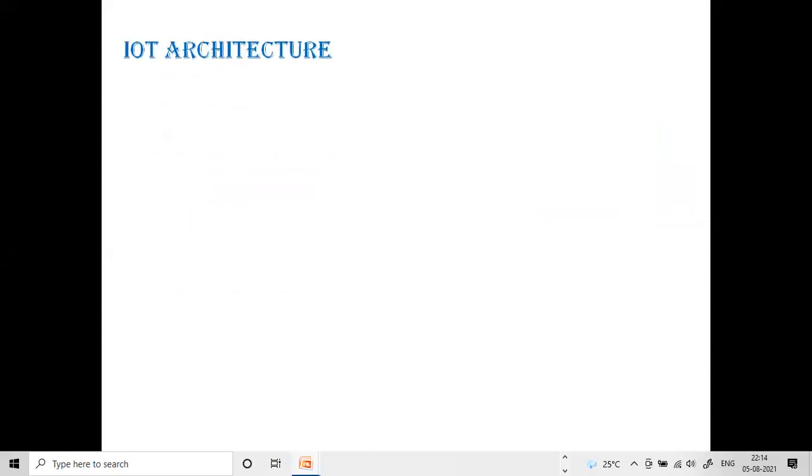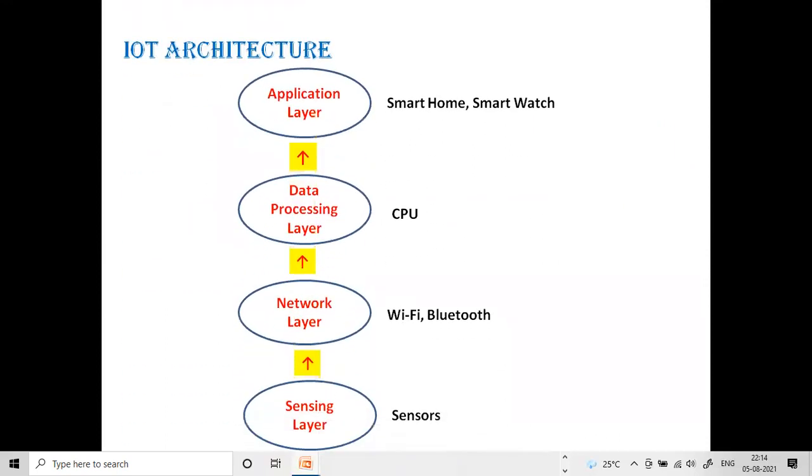Next, IoT architecture. Here there are four layers. The first one is the sensing layer, followed by the network layer, then the data processing layer, then the application layer.